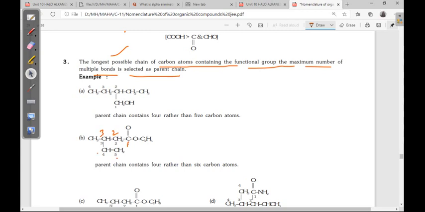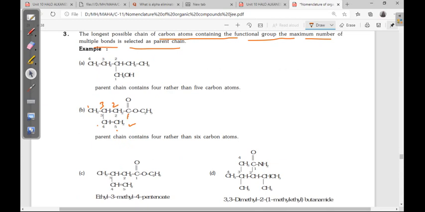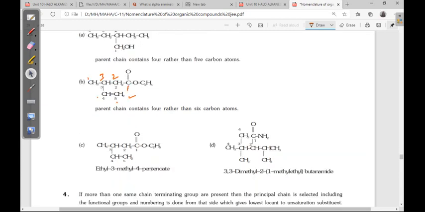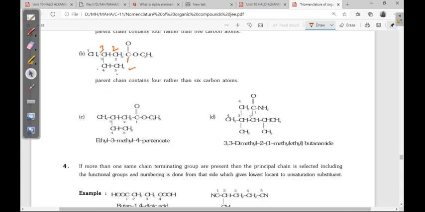Suppose here one more methyl is there, then also we have to give the preference here only. Parent chain contains 4 rather than 6 carbons. Where is that 6 carbons? 1, 2, 3, 4, 5.